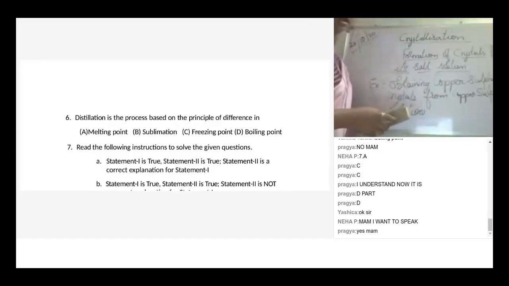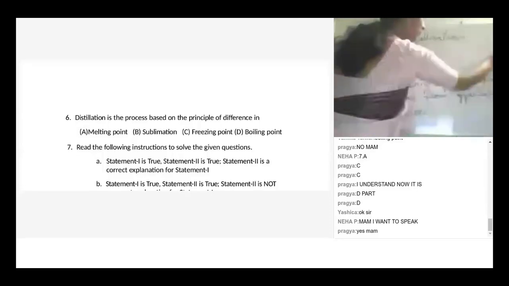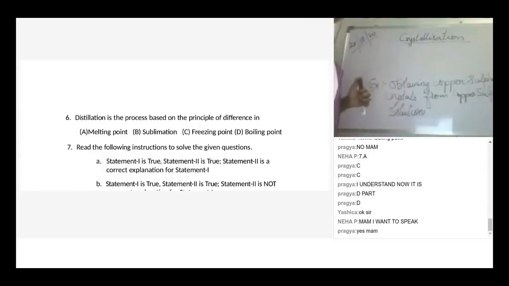Ma'am, regenerating means getting again from its own crystalline solution. No, ma'am. After that, you told some definition, right? Regenerating crystals from its own salt solution. From its own salt solution.